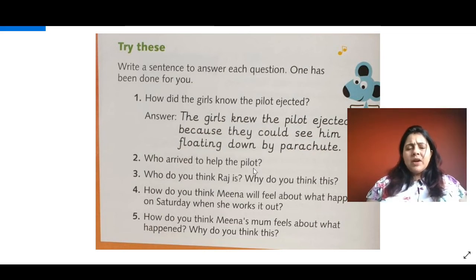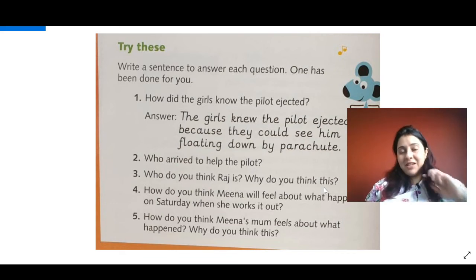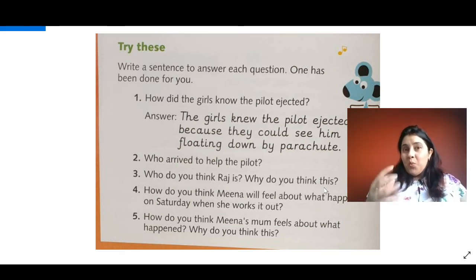Who arrived to help the pilot? You know it. Who do you think Raj is? Why do you think this? Now you have to tell me who Raj is and why you think so. Find the evidence in the text. How do you think Meena will feel about what happened on Saturday when she works it out?